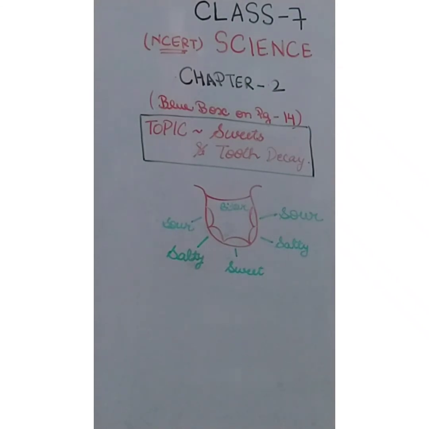Actually, this movement takes place throughout the alimentary canal, which I have already explained, that is the digestive tract, and pushes the food downwards.